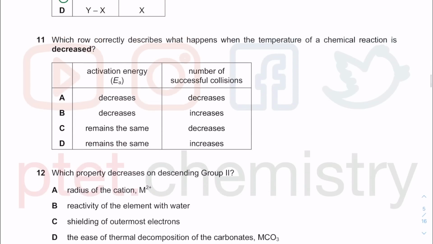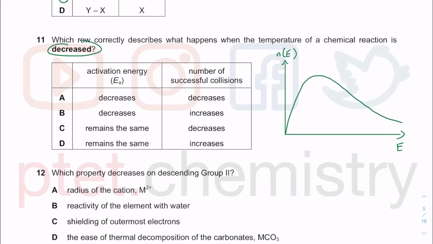Question 11. What happens when the temperature of a chemical reaction is decreased? So this is about your Boltzmann distribution diagram. We have energy on the x-axis. We have number of molecules with energy E on the y-axis. If I just draw a Boltzmann distribution at one particular temperature, and then I draw another Boltzmann distribution at a higher temperature. So this thing here, I will just label as the activation energy of a reaction.